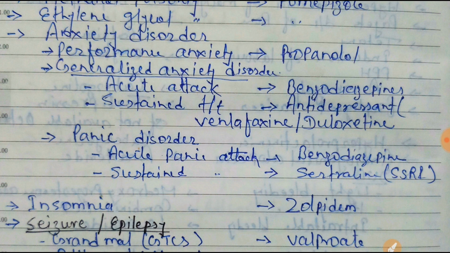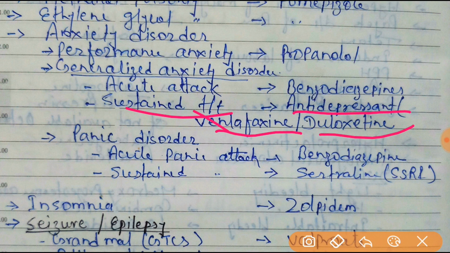For sustained treatment, an antidepressant like venlafaxine or duloxetine will be the drug of choice. In panic disorder, for an acute panic attack, a benzodiazepine will be the drug of choice, and for sustained panic disorder, sertraline will be the drug of choice.